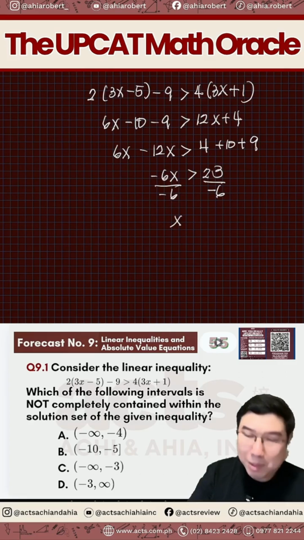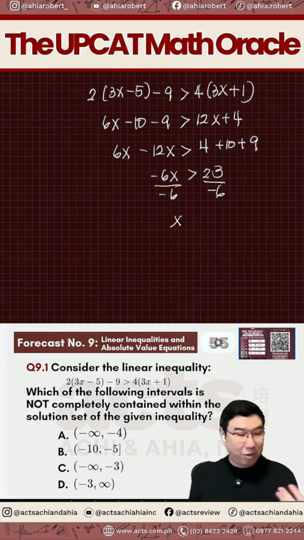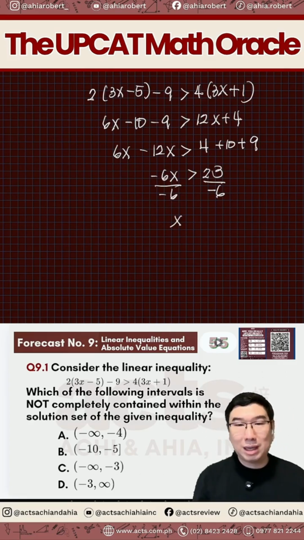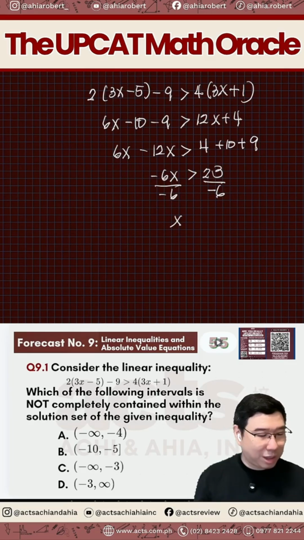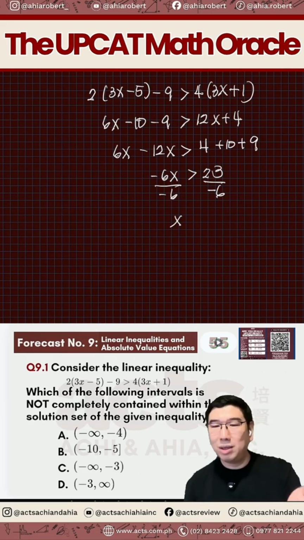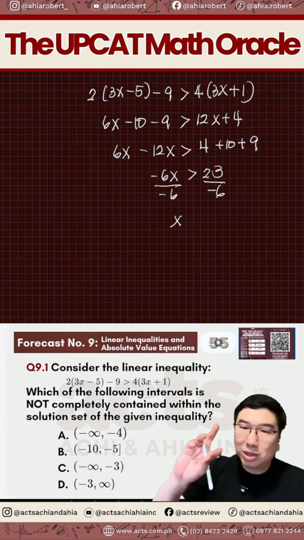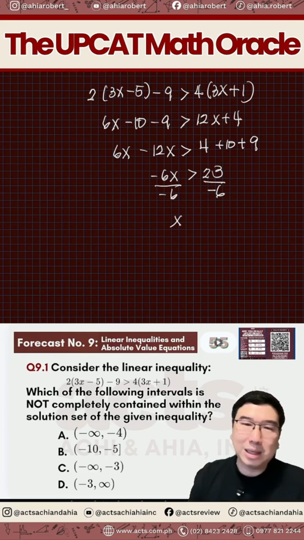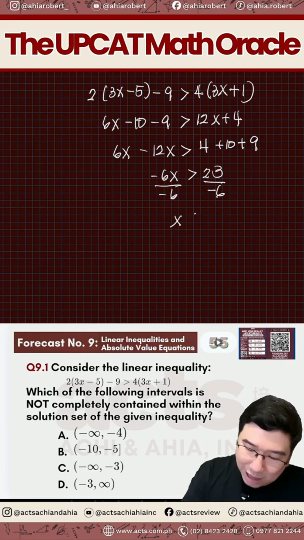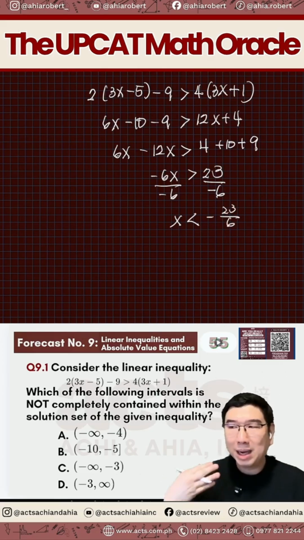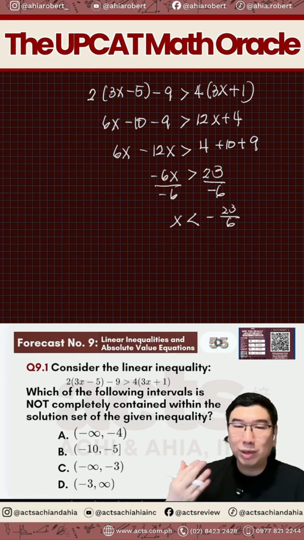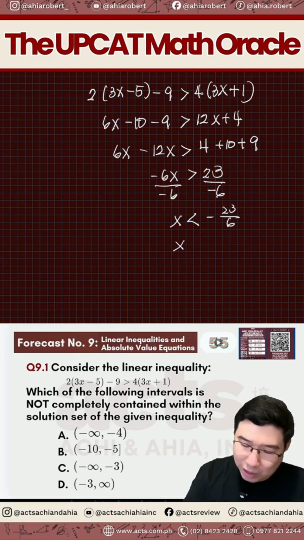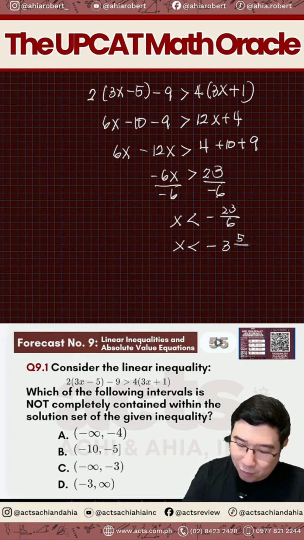Anong gagawin natin pag nag-divide or multiply tayo ng negative number sa inequality? Can you type on the chat box? Ano gagawin natin dapat? Yes, switch sign or change the sign. Change the relationship actually. Kasi yung greater than or less than, technically din naman sila sign. Okay? So magiging x now should be less than negative 23 over 6. Now, para makita natin ng malinaw what's 23 over 6 equivalent to, let's convert that to a mixed number. So that's going to be negative 3 and 5 over 6.